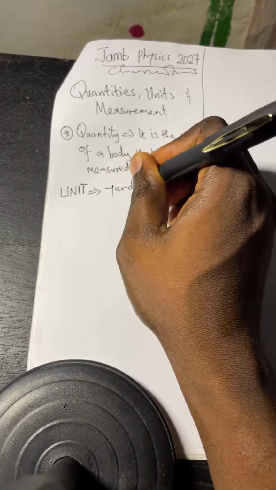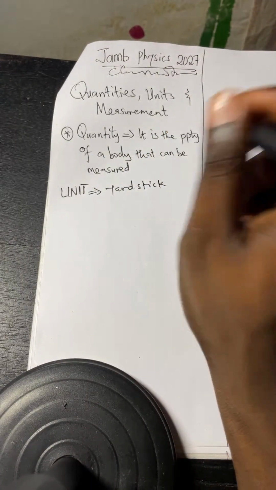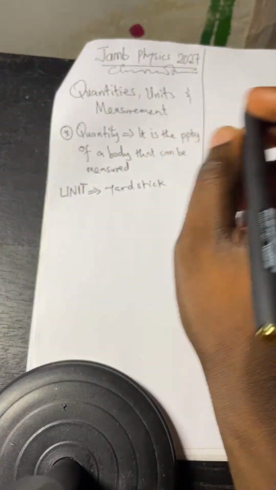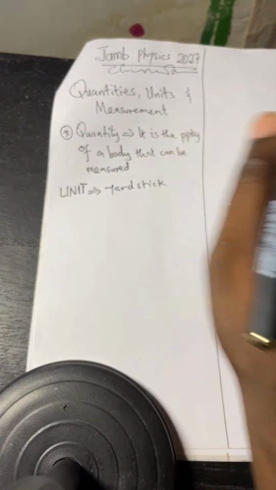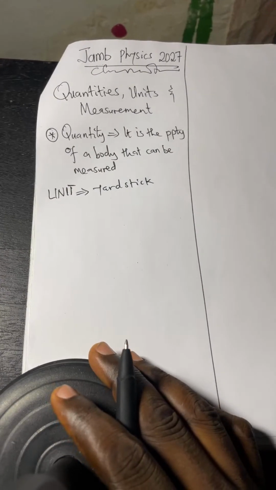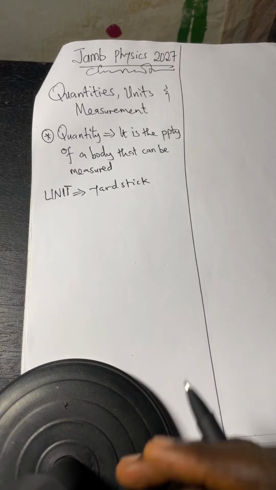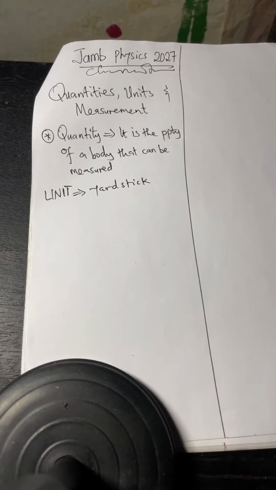I've mentioned a lot of things. You know, a cup is a unit for measuring. You want to buy garri or rice in the market, it's with a cup or custard or basin.